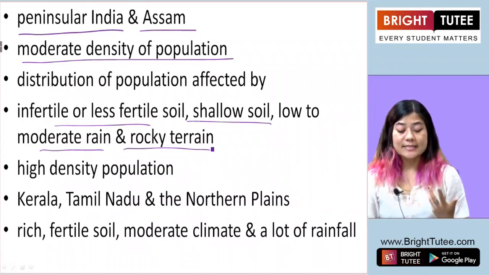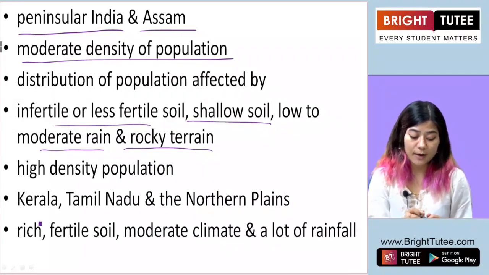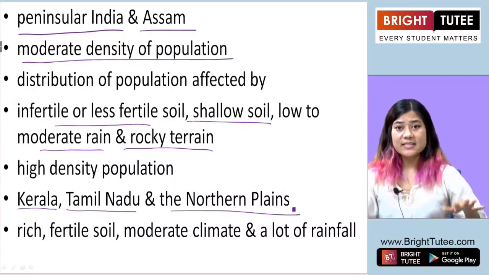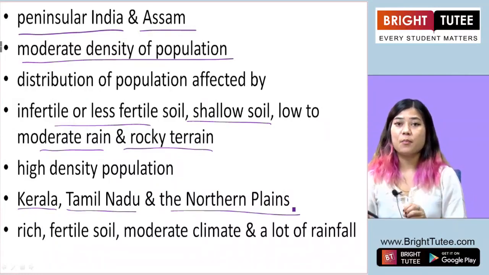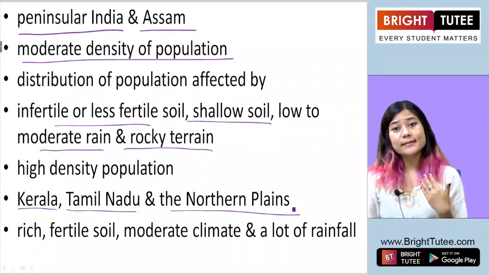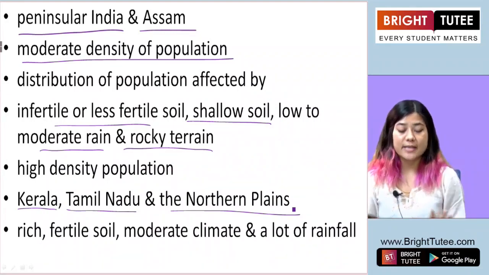Some of the high density population states in our country are Kerala, Tamil Nadu and the northern plains. These areas are densely populated. They have high population density. And why do they have high density of population? Why do most people live in these areas?